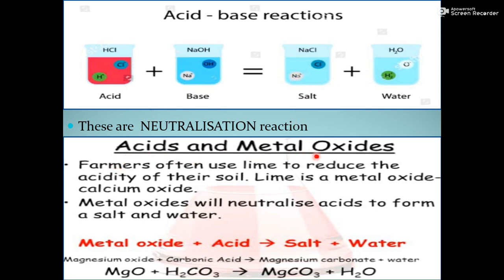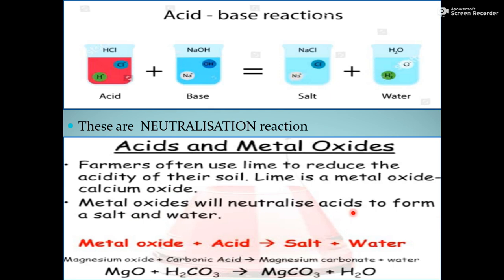Acid and metal oxide reaction. As you can see, farmers often use lime to reduce the acidity. Lime क्योंकि basic है, उनकी soil किसी reason से बहुत acidic है, तो उन्होंने अपनी soil के अंदर क्या डाल दिया? Lime डाल दिया. Lime is a metal oxide known as calcium oxide, CaO. So now in this reaction, they basically add base into the acid. Soil में acid था और उन्होंने क्या डाल दिया? Base डाल दिया. So metal oxide will neutralize acid.